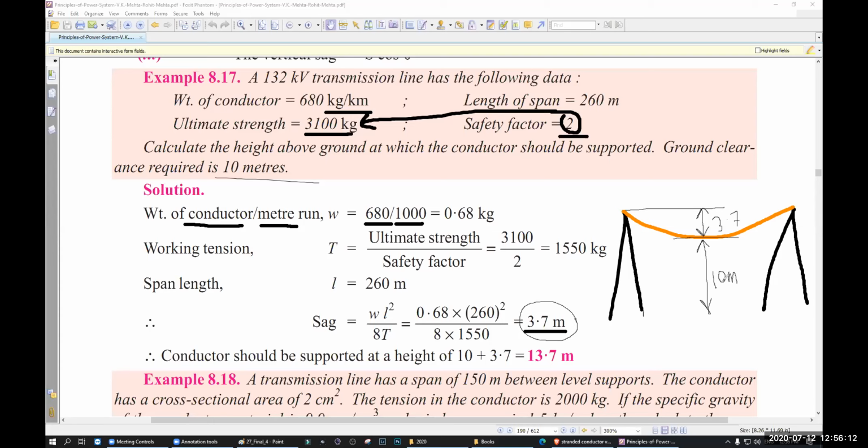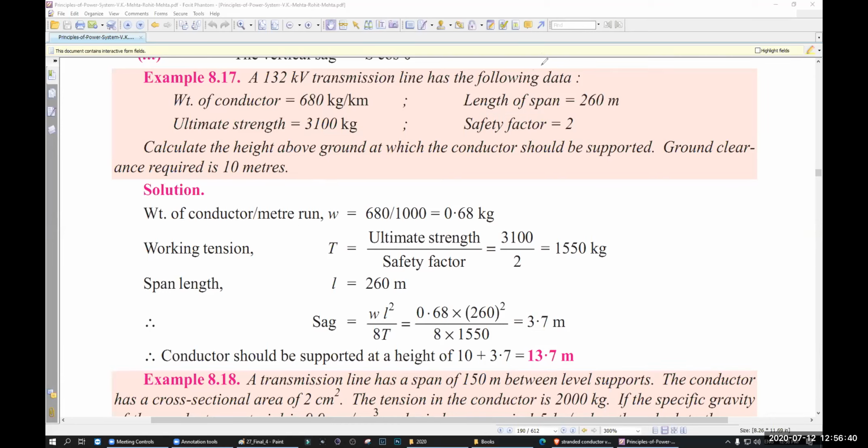Since we use this conductor, with weight 680 kg per kilometer, and the span is 260 meter, the tower height should be 13.7 meter at least. Understood? Yes, sir. Okay. That's why sag is necessary.